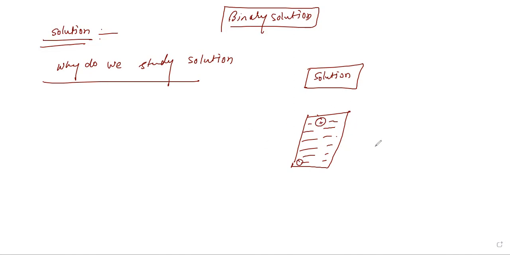Suppose it is medicine and you are taking it with a syringe from the top, it should have the same concentration as the bottom. So this is the first thing: it is very useful in the medical industry.